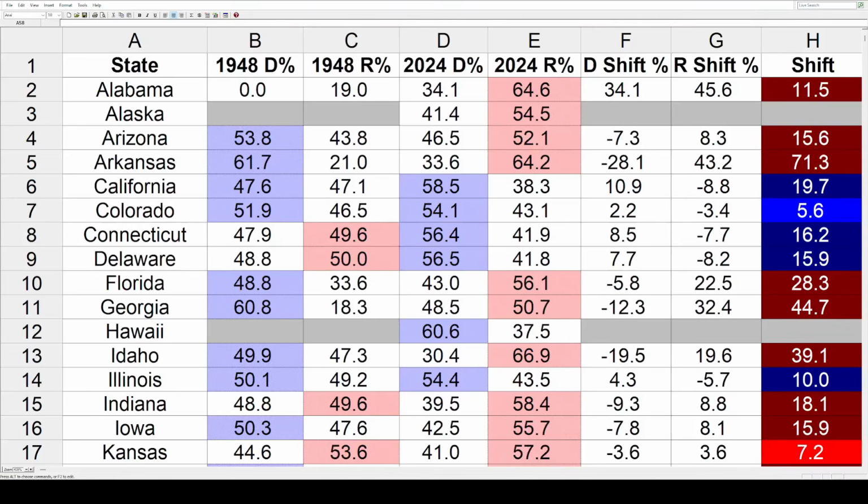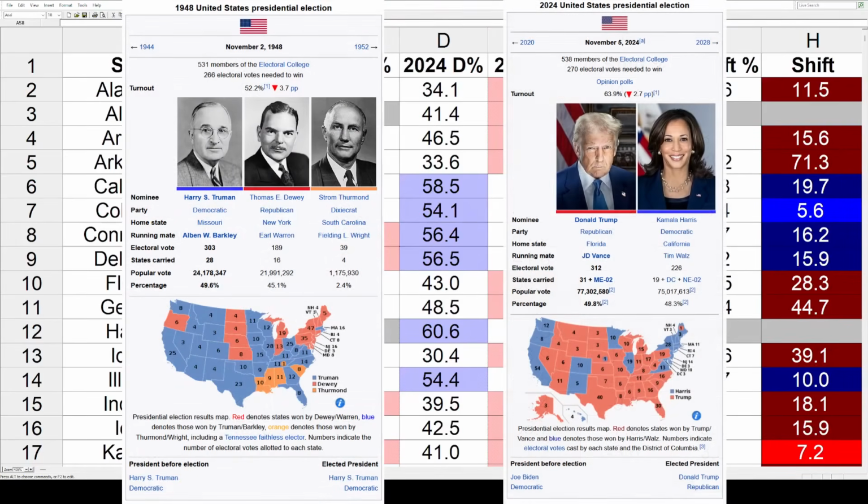The one you're going to be way less familiar with is 1948. This was the famous Dewey defeats Truman election. Harry Truman won his only term. He finished with 303 electoral votes. He got 28 states, and it was worth 49.6% of the popular vote, so just under a majority. And Thomas Dewey got 189 electoral votes out of 16 states, and that was good enough for 45.1%.